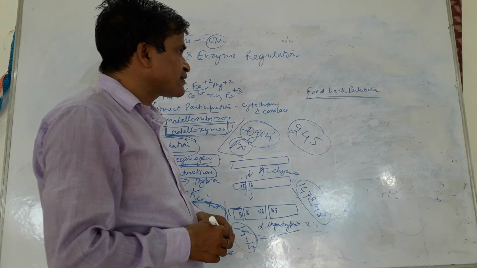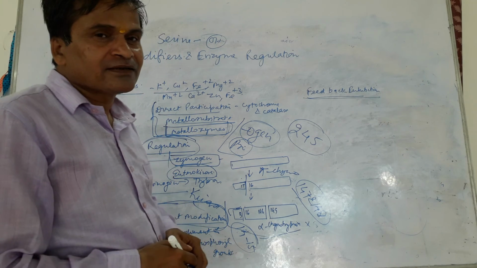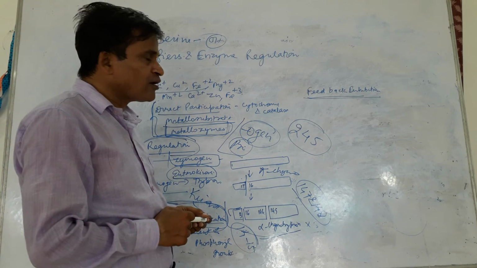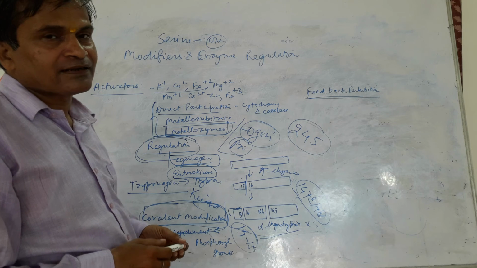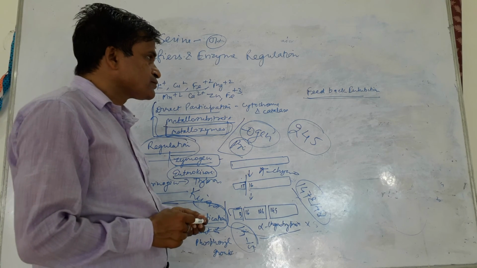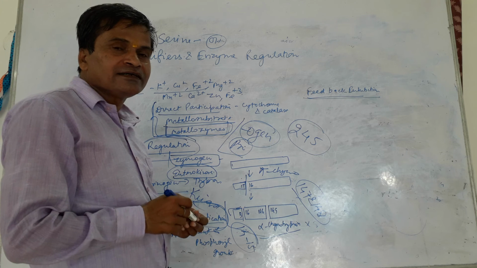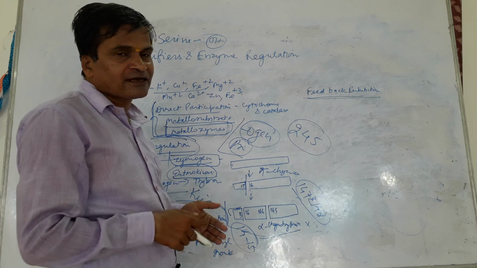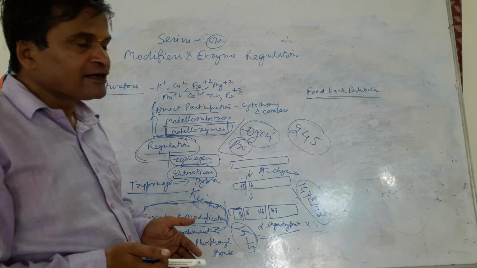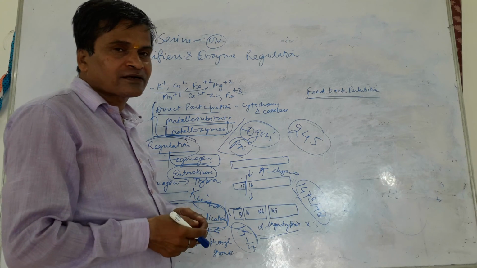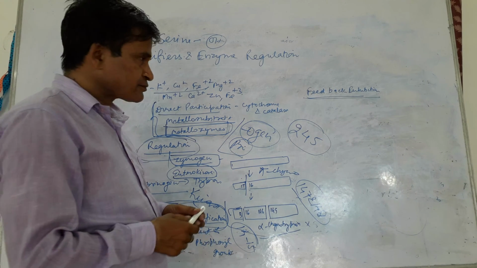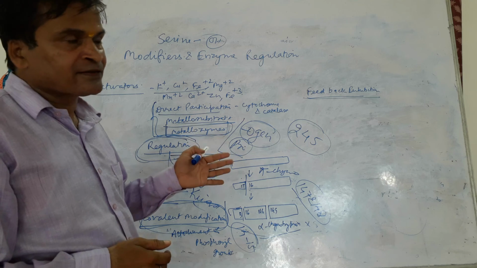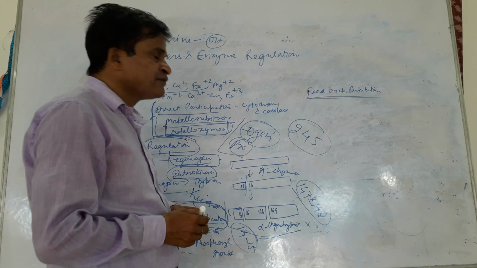Feedback inhibition is also a natural mechanism for the regulation of the enzymatic activity, because most of the biomolecules are synthesized by a multi-step process. So the feedback inhibition means the initial enzyme, the enzyme involved in the catalysis of the initial step, is regulated by its end product. If the concentration of the end product increases, then it itself inhibits the enzymatic activity, which is called the feedback inhibition.